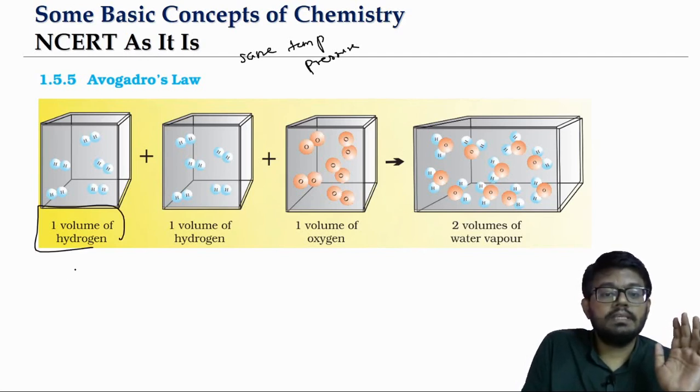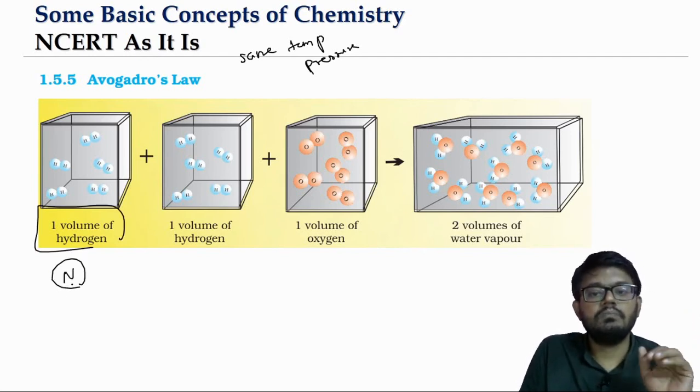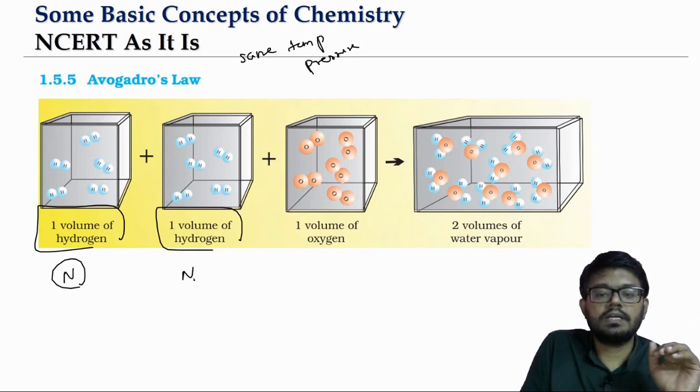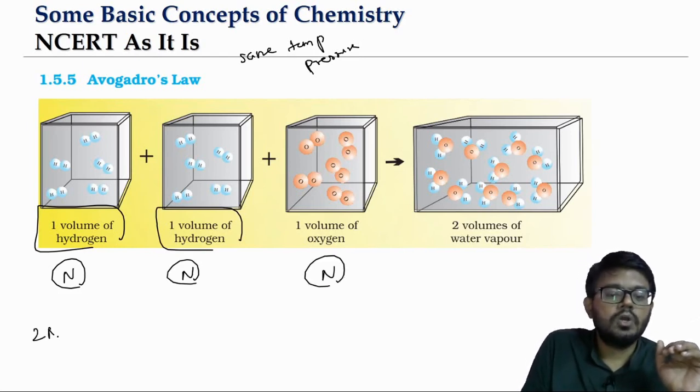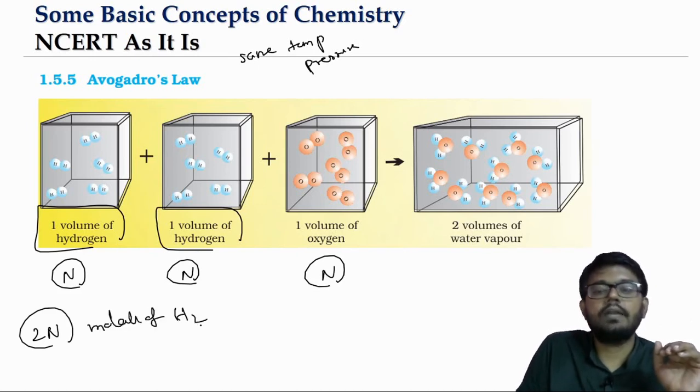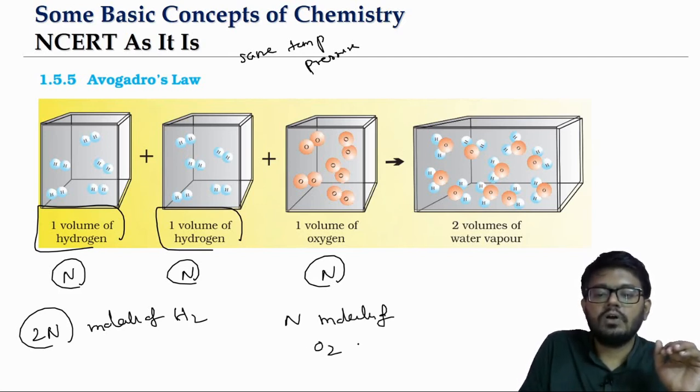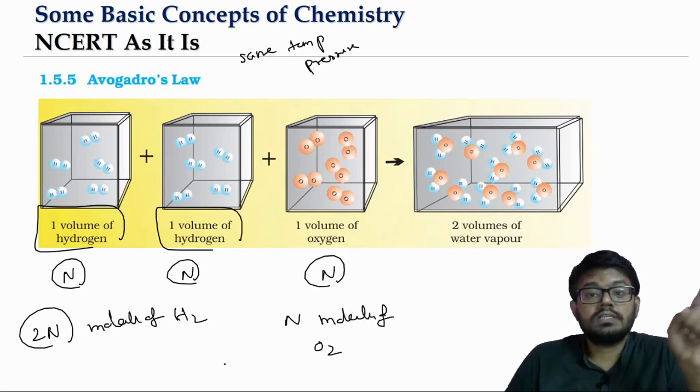1 volume means, let us say, n number of molecules. Another volume means another n number. So which means 2n molecules of hydrogen gas will combine with n molecules of oxygen gas, because what is the concept?